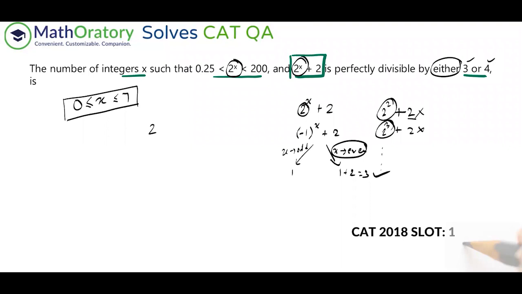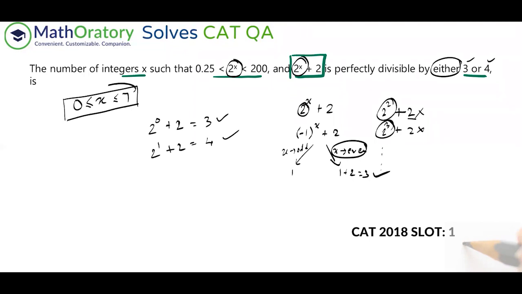So you have 2 to the power 0 plus 2, and 2 to the power 1 plus 2. So 2 to the power 0 plus 2 is 3, and 2 to the power 1 plus 2 is 4. Both of these are satisfying the criteria, right? And beyond this, I don't have to check for 4. The only thing, it can be divisible by 3 in case where x are even.